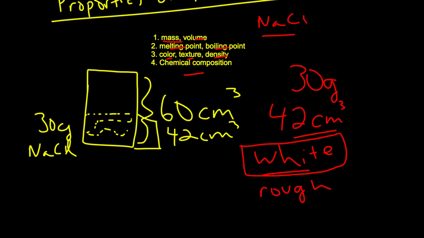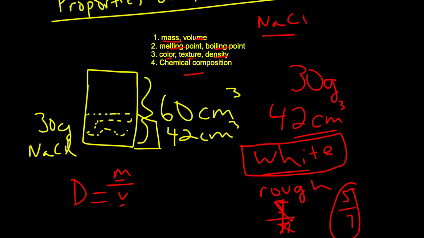And the density we're going to have to go over right now. Density is defined as mass over volume. So you always take the mass and divide it by the volume. The density of this would be 30 divided by 42, which goes to 15 over 21, which can further be divided to 5 over 7. I believe I did that right. Let's see here. Divide by 7. Ooh, we can't divide by 7. Divide by 6. So I did that right. Yep, 5/7.